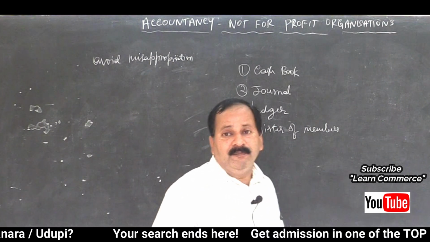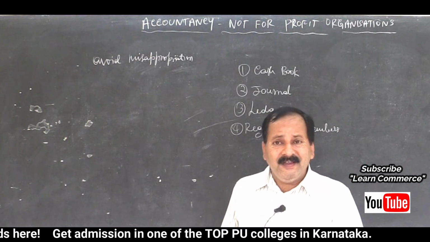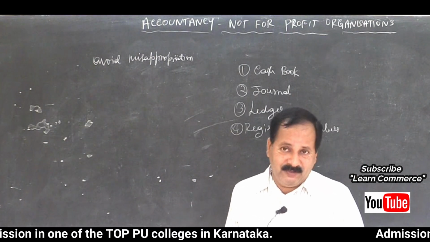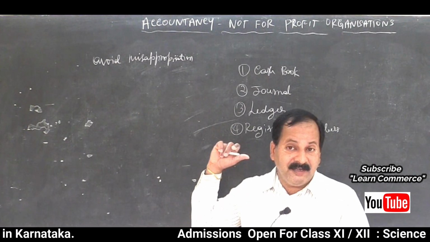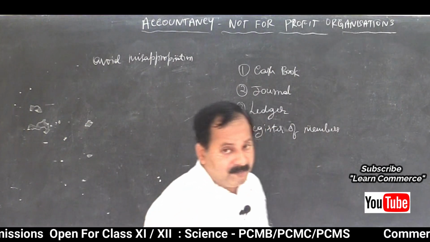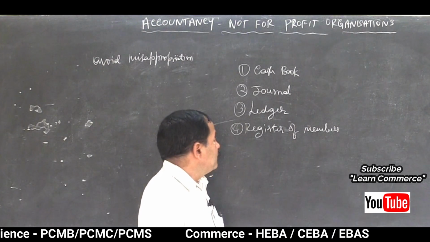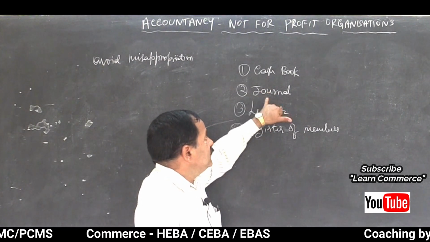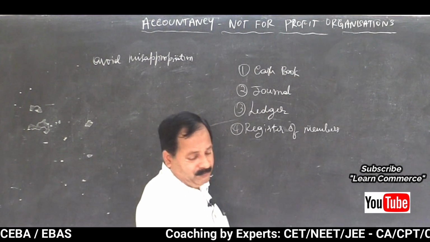So the register of members means the details of the people who have joined the organization as members. So that is about the books of account that are maintained. They may ask you to mention any two books of accounts maintained by a not-for-profit organization. You should write cash book, journal, ledger, like that. Any two you have to write. Clear?